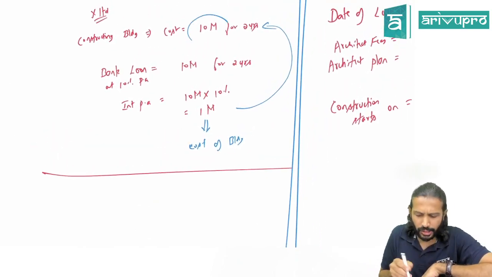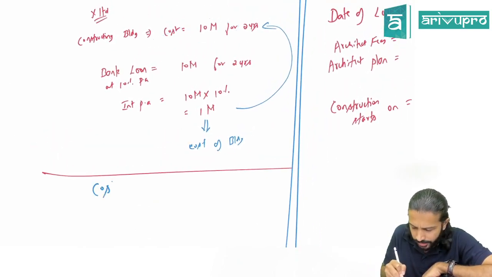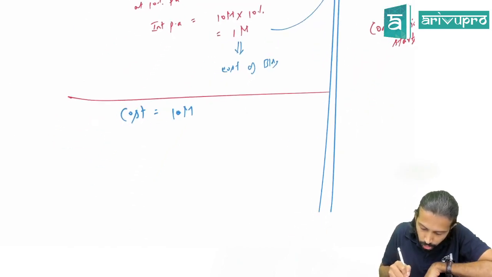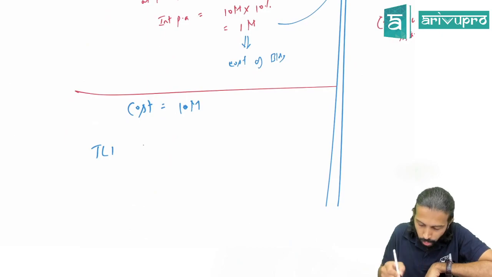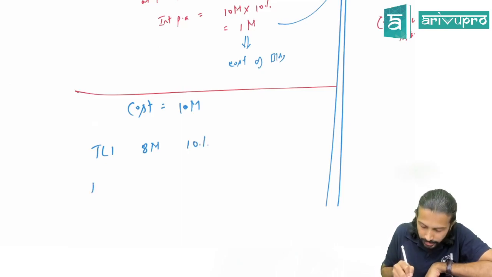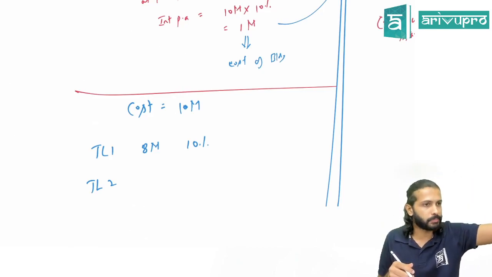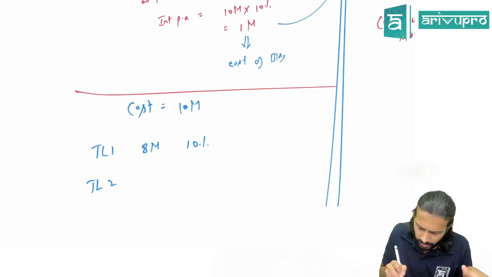Same. You are constructing a building. The construction cost is $10 million. Fine. You have term loan number 1. Loan amount is 8 million and the interest rate on this loan is 10%. You have term loan number 2. Term loan means the loan taken for a specific term. Okay, let's say you have another term loan.